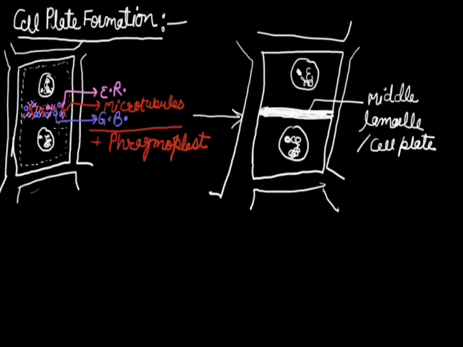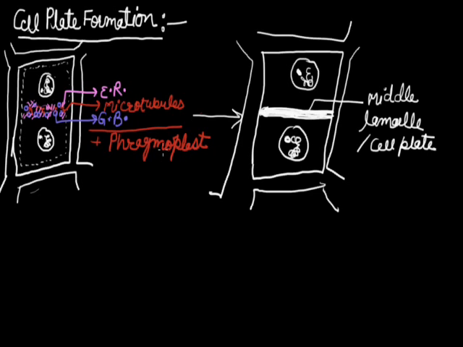First of all, from the cytoplasm, ER, microtubules and Golgi bodies are going to arrange at the equator of the parent cell. They will form a mesh-like, network-like structure. All these are commonly known as phragmoplast.